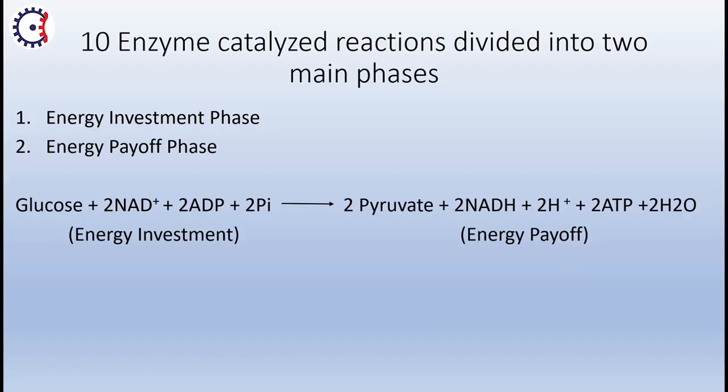So glucose, with 2 NAD plus molecules, 2 ADP, and 2 molecules of phosphate, ultimately gives 2 pyruvate, 2 NADH plus 2 hydrogen ions, and 2 ATP molecules, with 2 molecules of water. NADH and ATP are the main energy molecules required for the electron transport chain and different cellular activities. So these are the simpler classification.